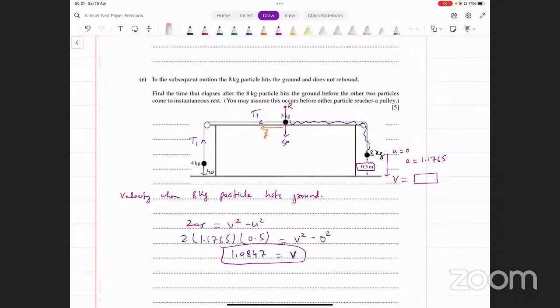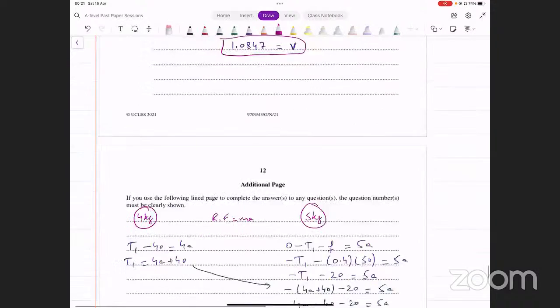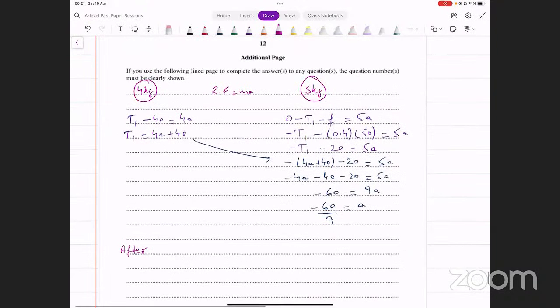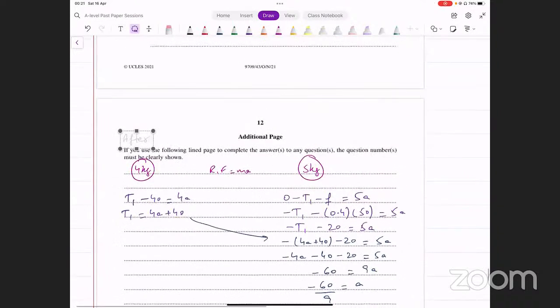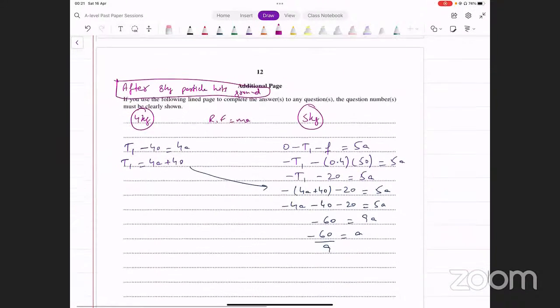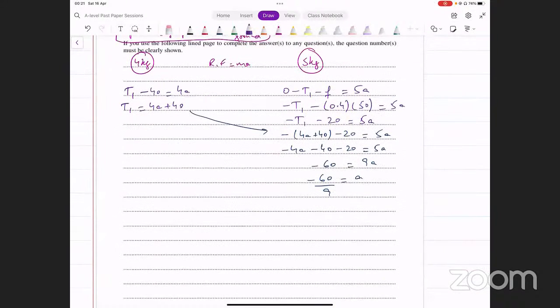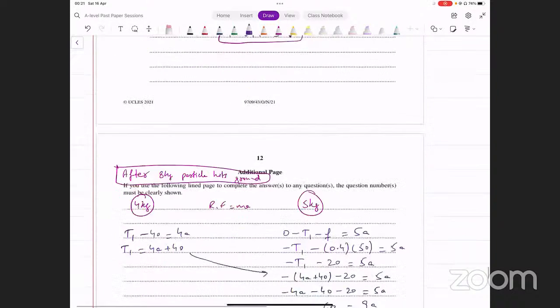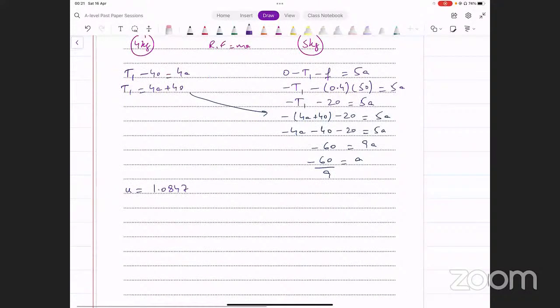Now what do we do from this point? We will again apply the constant acceleration formulae. So after the 8 kg particle hits the ground, the working below applies to this case. What is happening after it hits the ground? We found the acceleration. What else do we know? The initial velocity: the earlier final velocity now becomes the initial velocity. That's 1.0847.